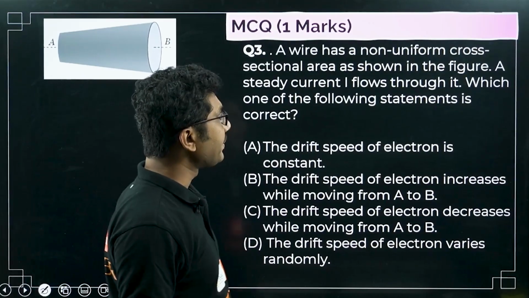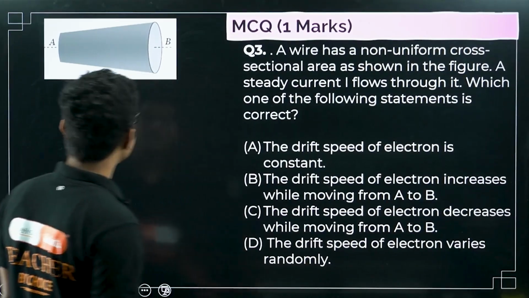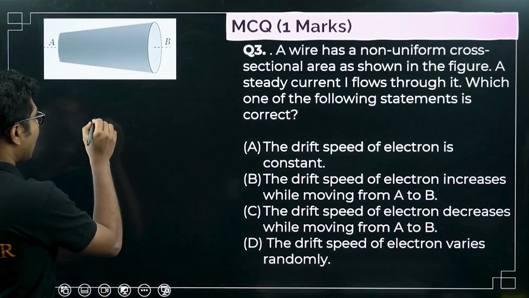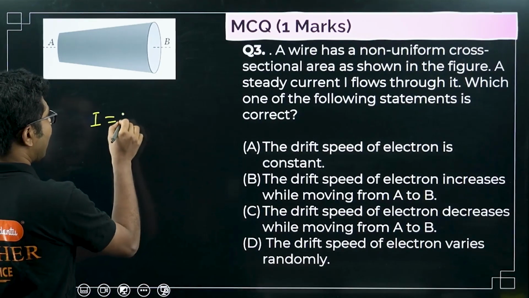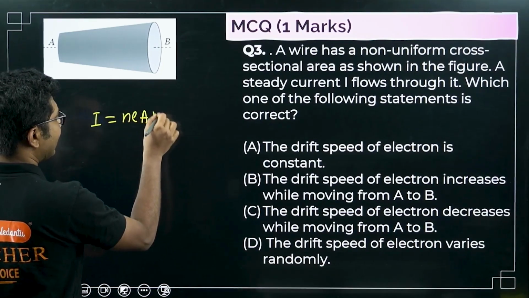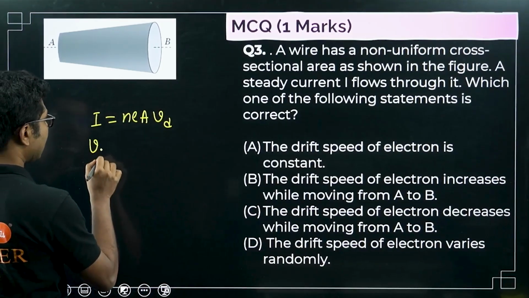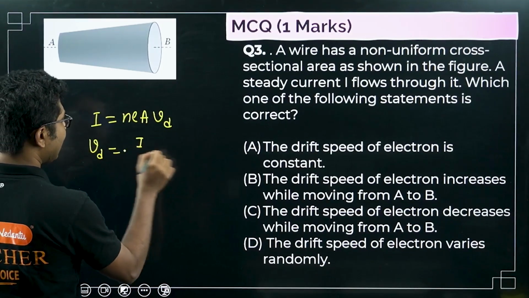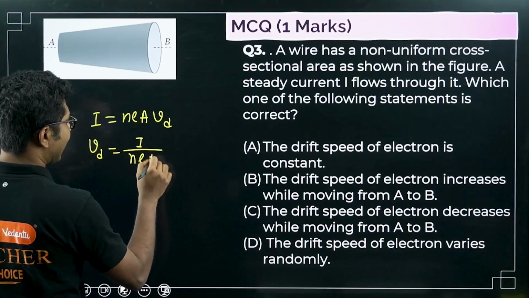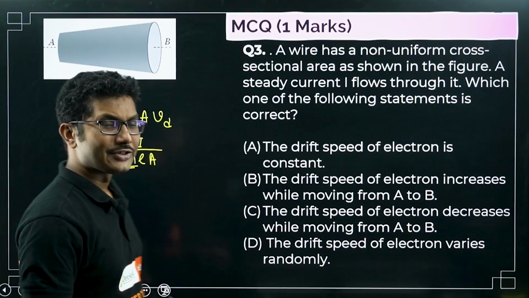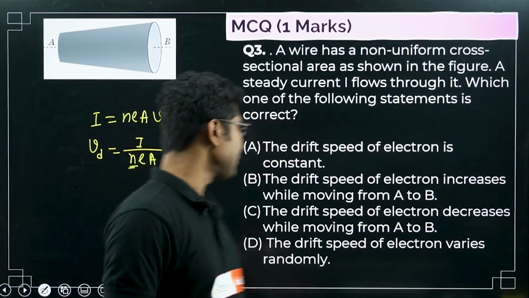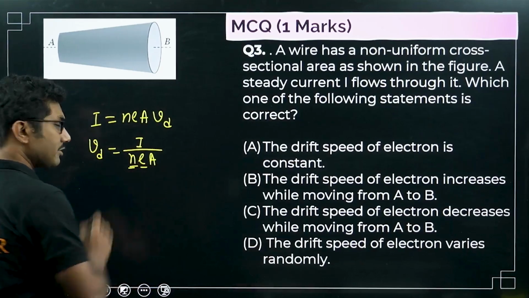The drift speed of electron is constant. We know that I equals nAeVd. This is the formula that you have to remember. So drift speed is basically I by nAe. Now n is number density, which is constant for a metal at a given temperature. e is the charge of an electron, also a constant.